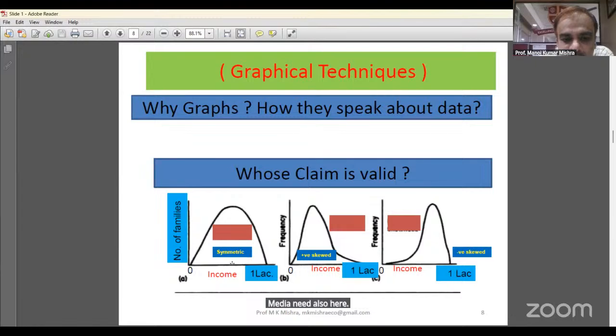In the picture I am touching, the median value is here, the mean value is here, and the mode value is here. Mean, median, and mode are the same. This is called symmetrical.